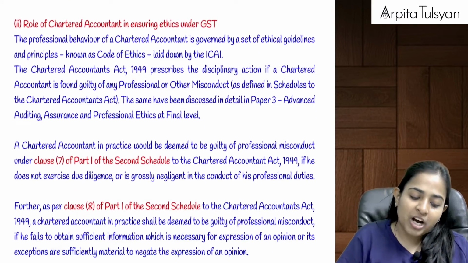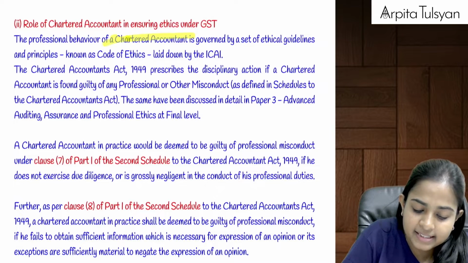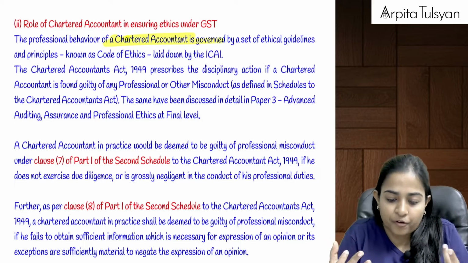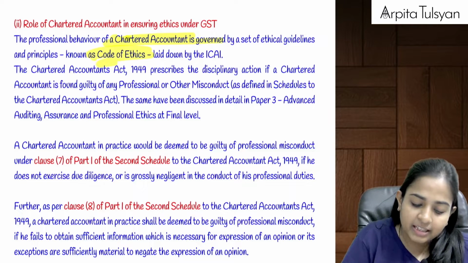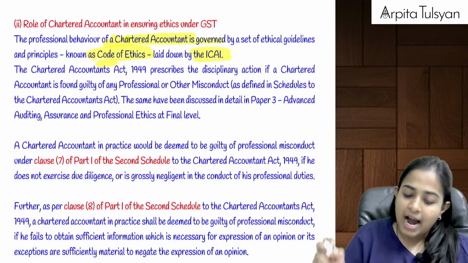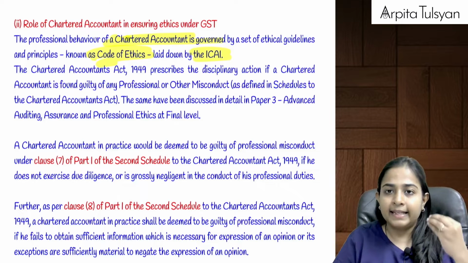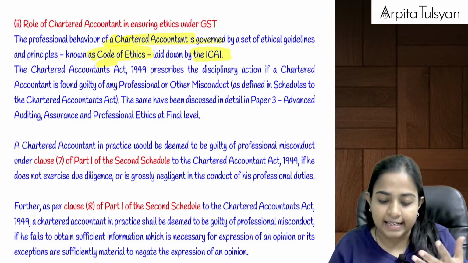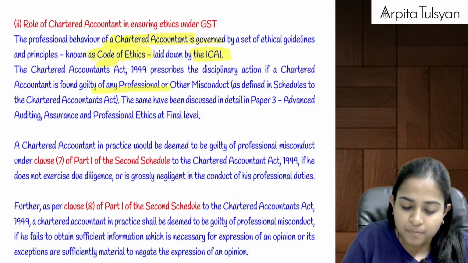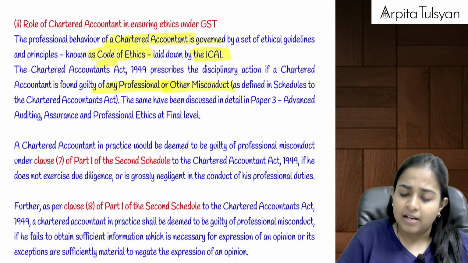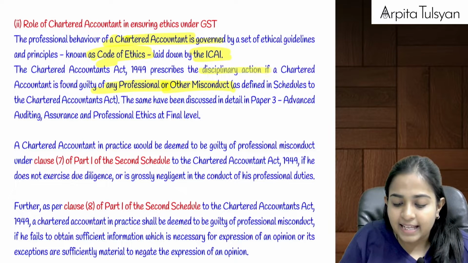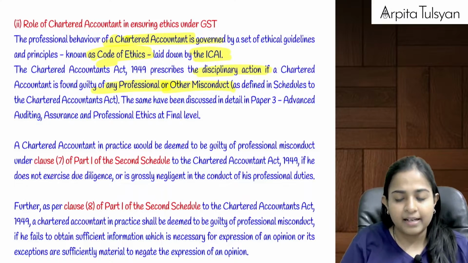Now chartered accountants anyway, whatever professional behavior is expected out of them, that is anyway given in the code of ethics, which is laid down by the ICAI. And then they have also told in the CA Act that if someone is found guilty of professional or other misconduct, I am not getting into detail of that because you know it better than me, then in that case disciplinary action will be taken against such person.